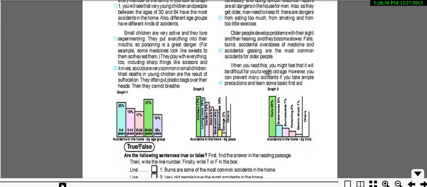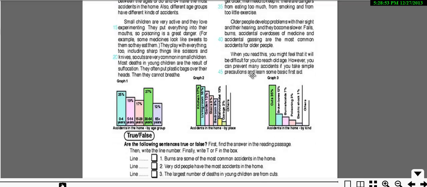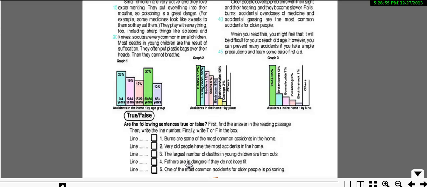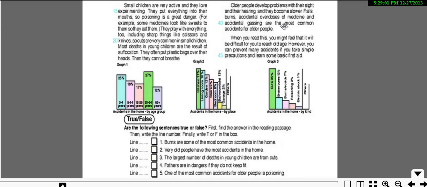Let's move on. Older people develop problems with their sight and their hearing, and they become slower. Falls, burns, accidental overdoses of medicine, and accidental gassing are the most common accidents for older people. Okay, now there is number 5, where one of the most common accidents for older people is poisoning, and yes, we just read about it. That's true.